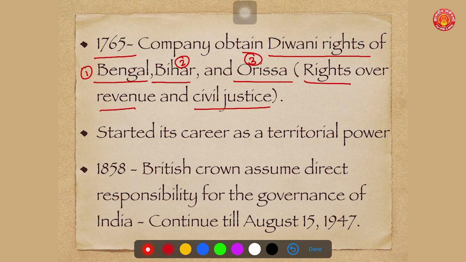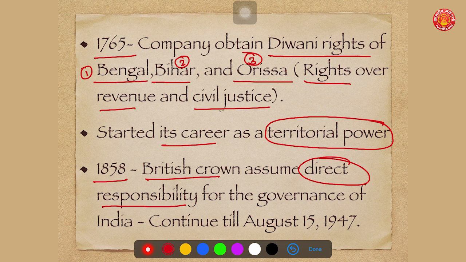After getting this Diwani right, the company started its career as a territorial power. From a prelims point of view, you have to keep in mind that it is after this Diwani right that the company started its power as a territorial power. Over a time period, the company expanded territorially, and in 1858, after the first war of independence, the British Crown assumed direct responsibility for the governance of India, and it continued till August 15, 1947. So this was a landmark year.